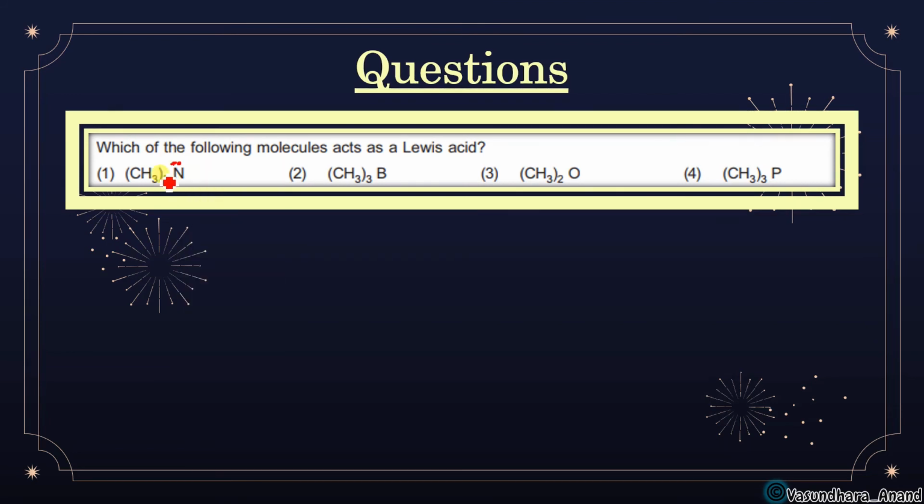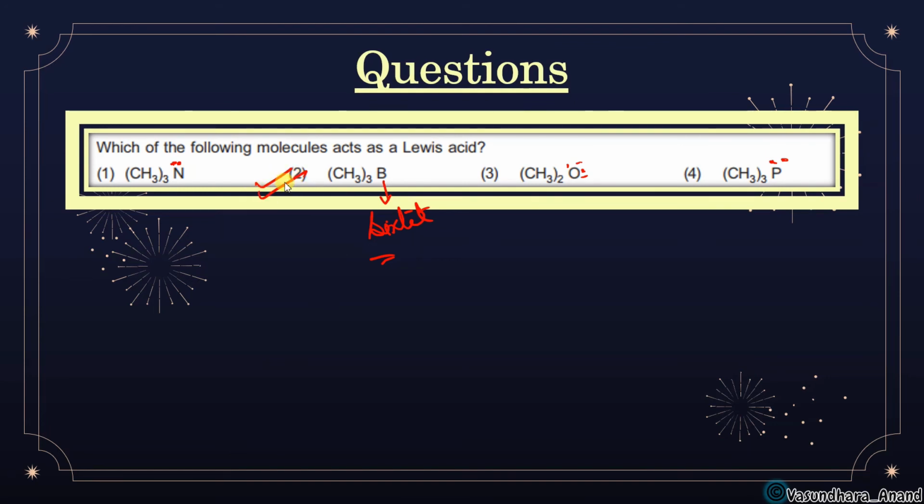So this cannot be a Lewis acid for sure. Okay, here we see oxygen will have 2 lone pairs, so again this can't be a Lewis acid. In this case, if we check PCl3, phosphorus belongs to the same group as nitrogen, so it will also have 1 lone pair over here. So this cannot be. But here boron forms 6 electrons; boron is an electron deficient compound. So this one is the Lewis acid.